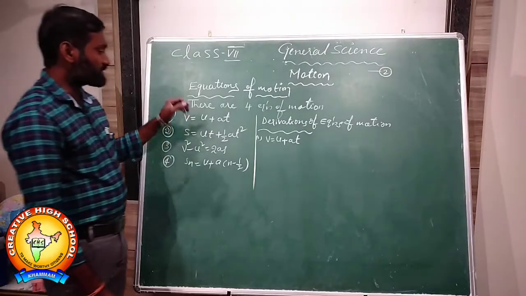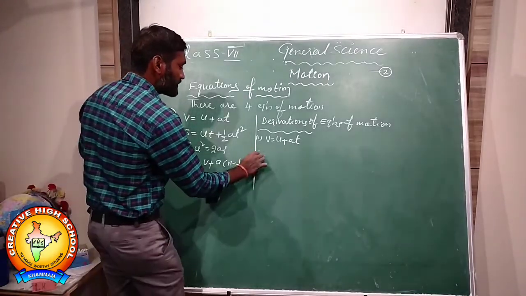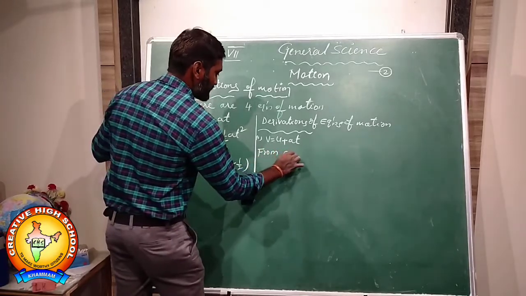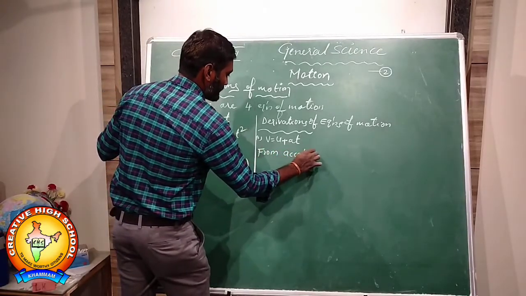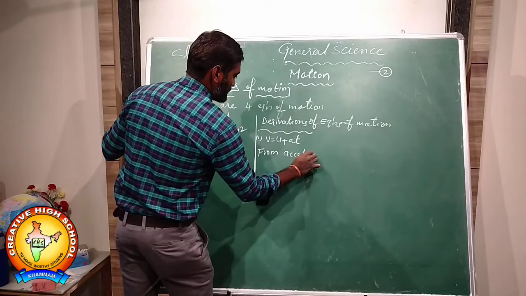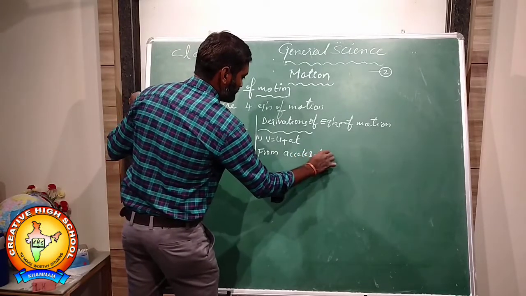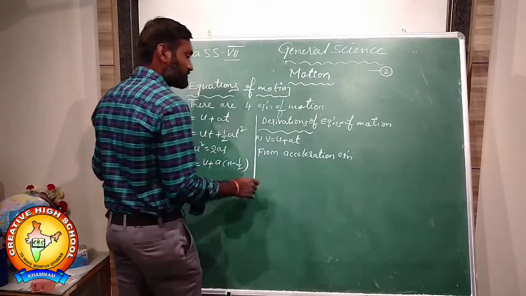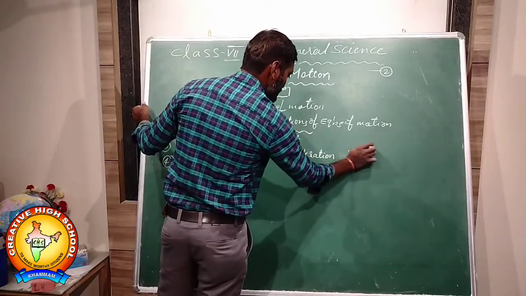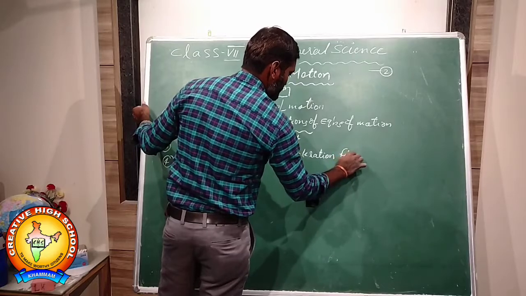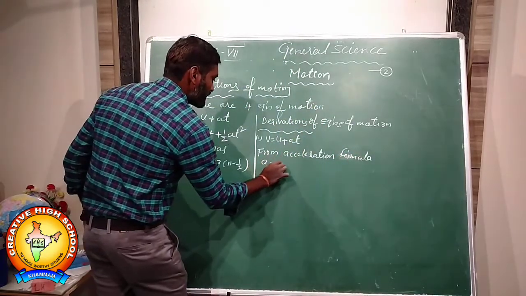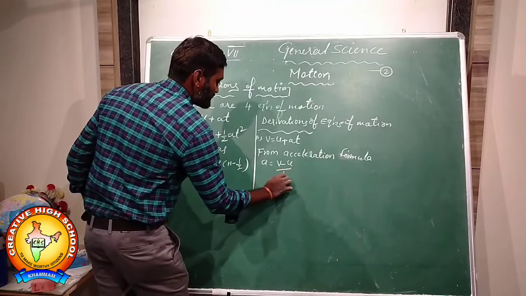From the acceleration formula. What is the acceleration formula? a is equal to (v minus u) by t.